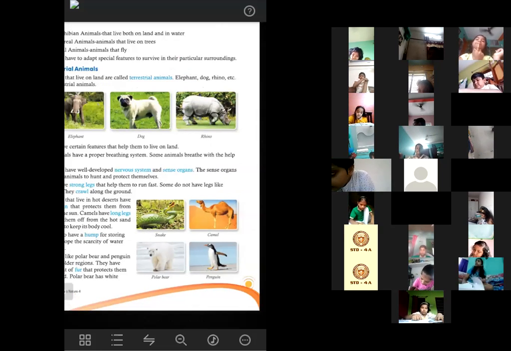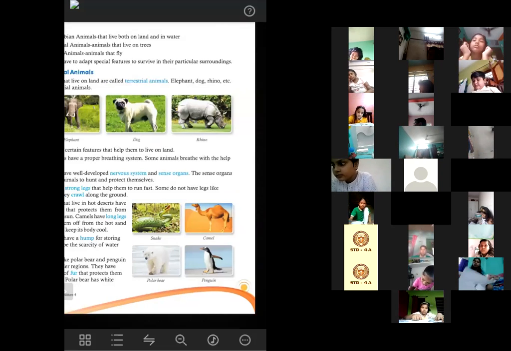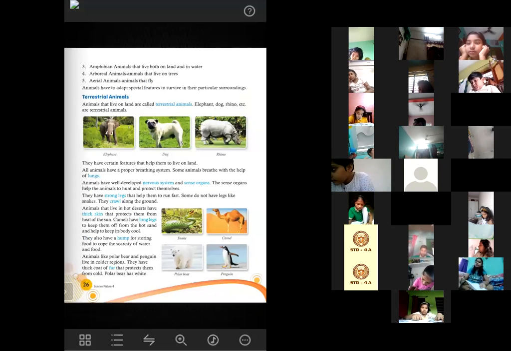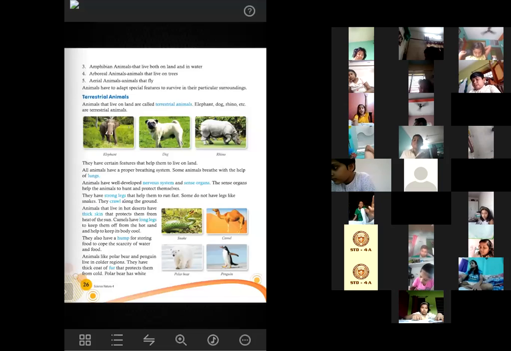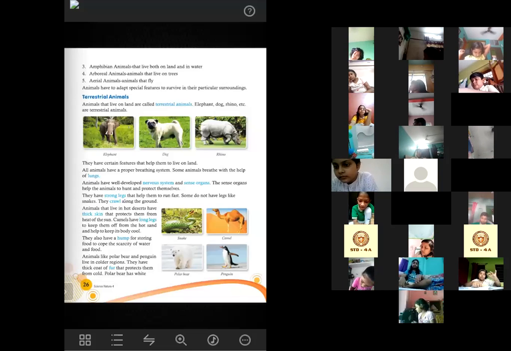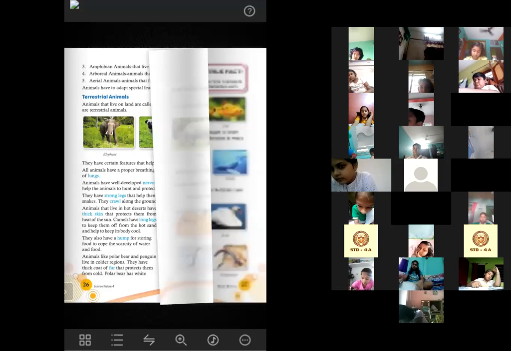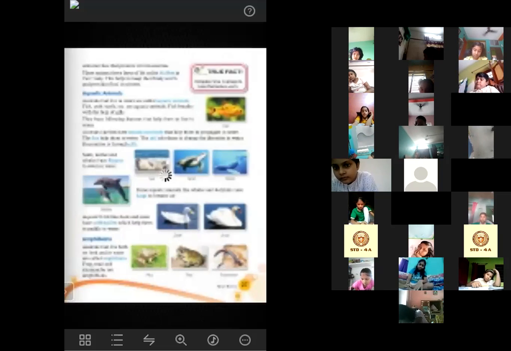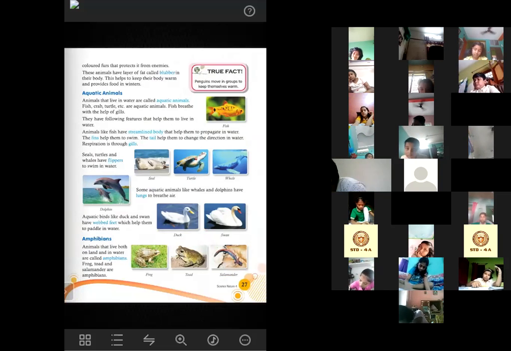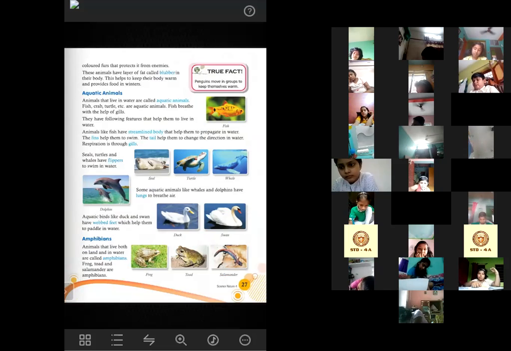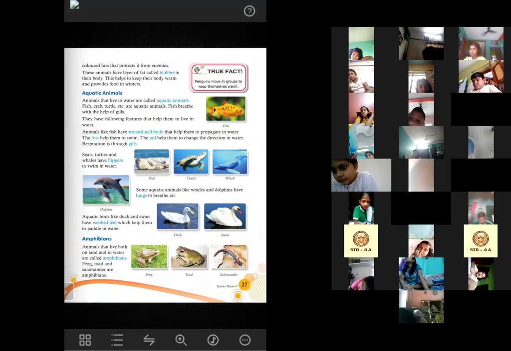Besides that, there is one more extra feature of penguins. They have a particular habit to keep themselves warm. Can anyone tell me that? Nusaiba Parveen. Nusaiba, unmute your device. Penguins move in groups to keep themselves warm. Very good, very good. So this is a special habit of penguins that they always move from one place to another in groups. Suppose 5 or 10 penguins together, they move to keep themselves warm. Very good, Nusaiba.